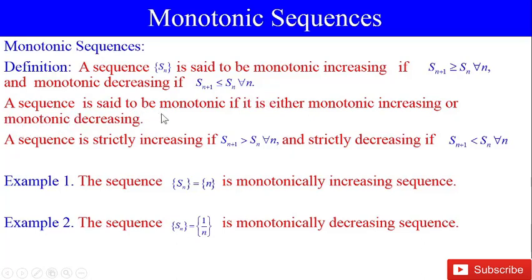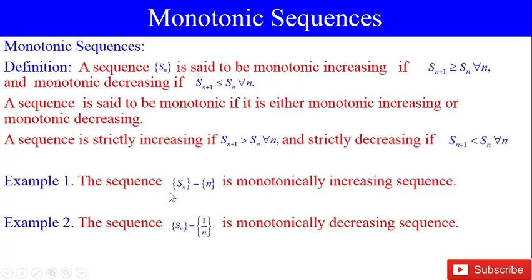A sequence is said to be monotonic if it is either monotonic increasing or monotonic decreasing. A sequence is strictly increasing if Sn+1 is greater than Sn for all n, and strictly decreasing if Sn+1 is less than Sn for all n.